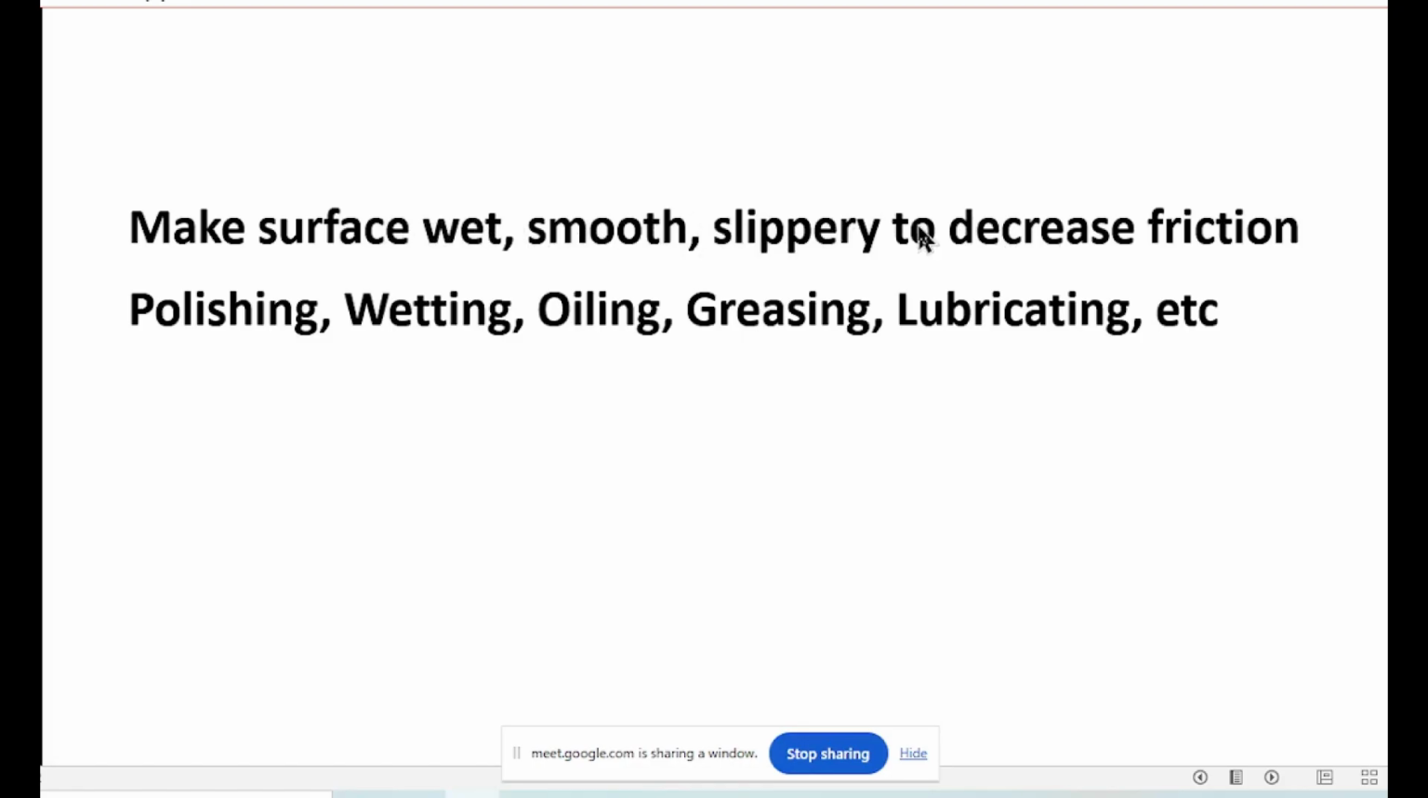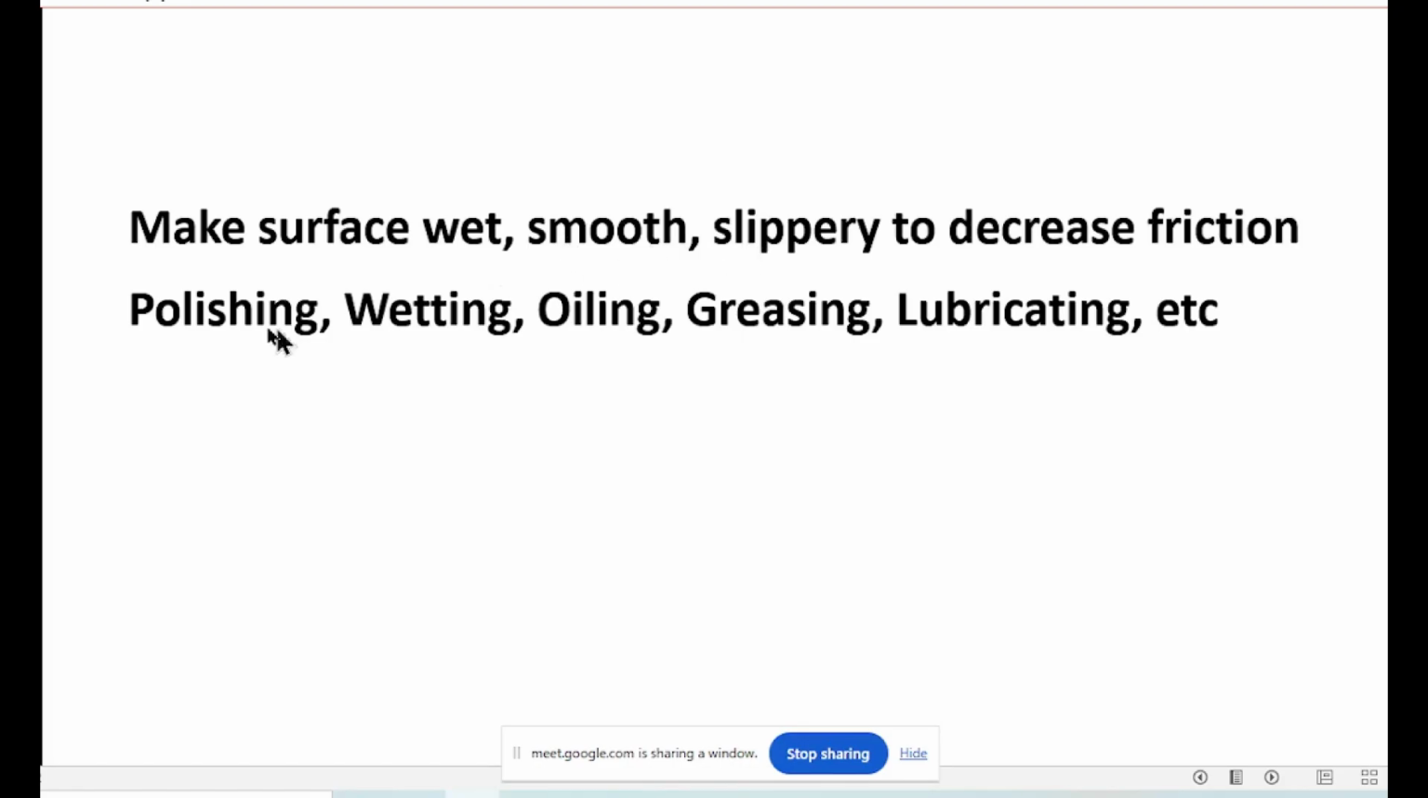Friction, to make friction less, it should be wet. Pour water or something, oil or something. Smooth and slippery. And how do you get it? Polishing, wetting, oiling, greasing. These are the methods to make it wet, smooth and slippery. If you want to decrease the friction, you have to make the surface wet, smooth and slippery.